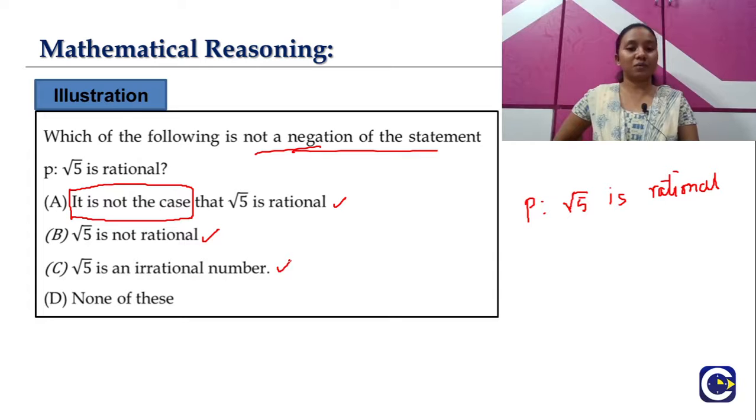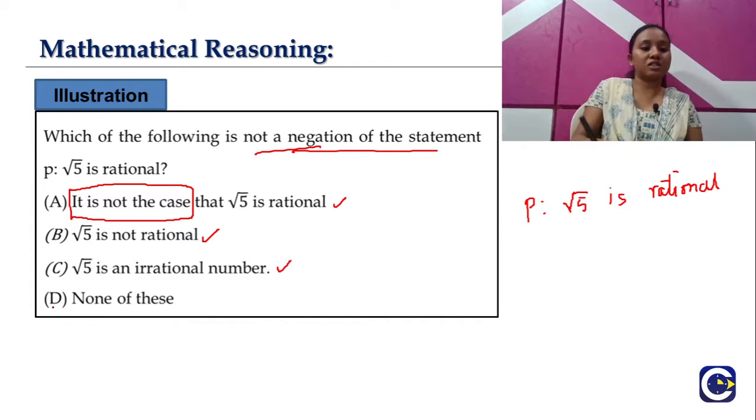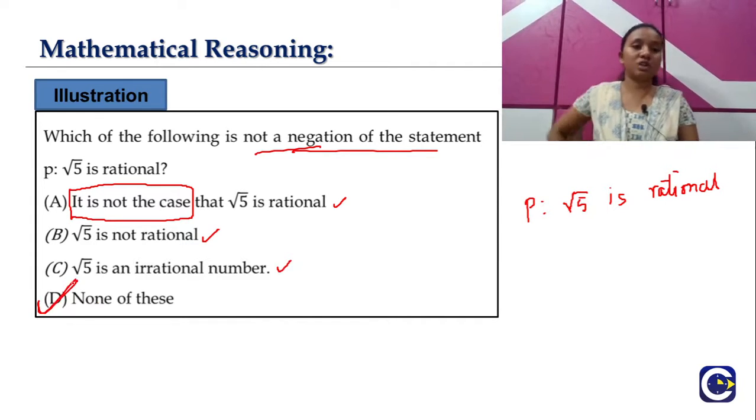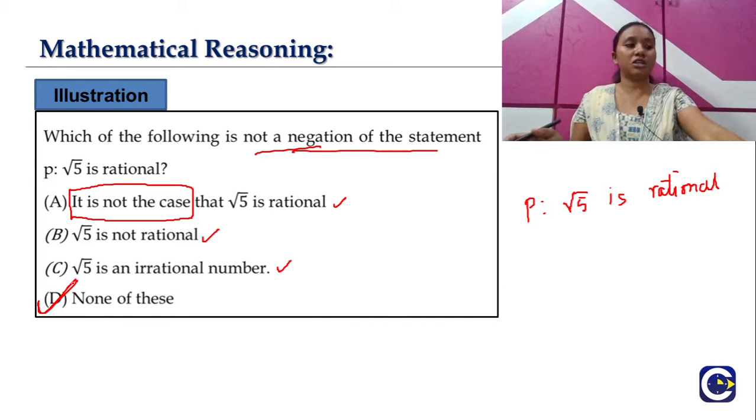negation of the given statement P, which means the correct answer here is none of these, because amongst all the 4 options, all 3 are directly the negation of the statement. So option 4, none of these, is the correct answer here, right?